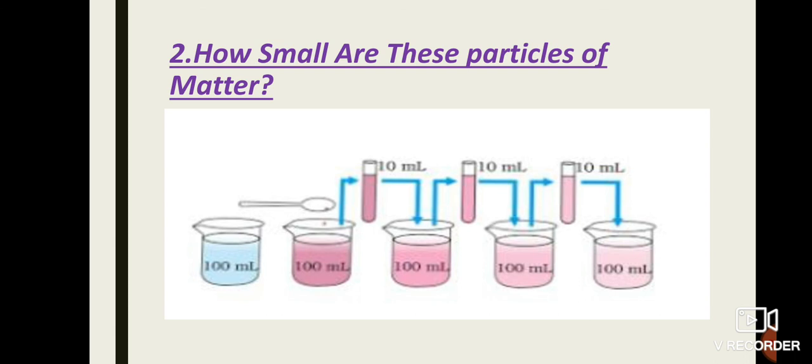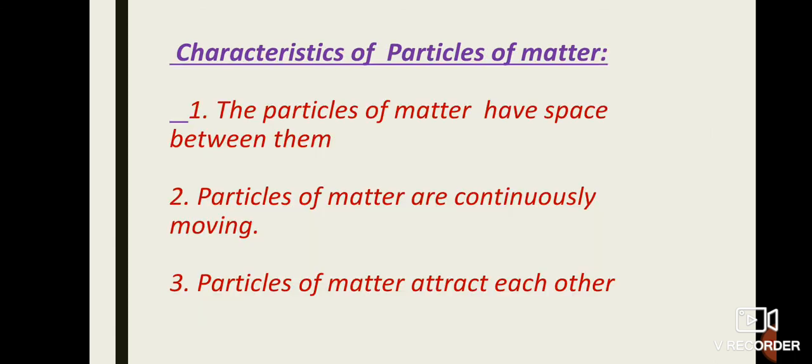Understand? Second property of matter. The first one is matter is made up of particles, and the second one is how small are these particles of matter. Instead of potassium permanganate, we can also use Dettol. The smell can be detected even on repeated dilution. If we use potassium permanganate, we can detect the color. Instead of potassium permanganate, if we use Dettol, the smell can be detected. Okay, next we are discussing more about the characteristics of particles of matter.